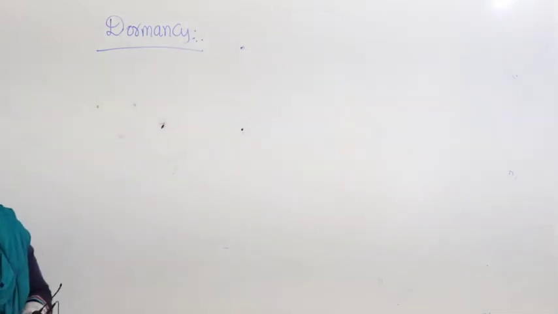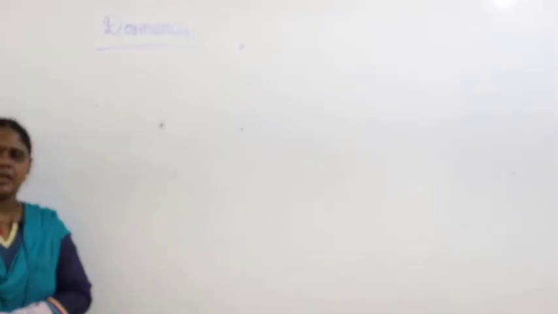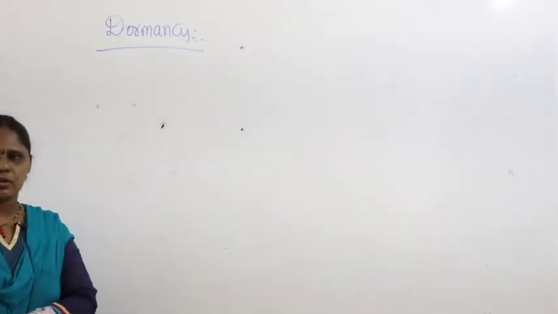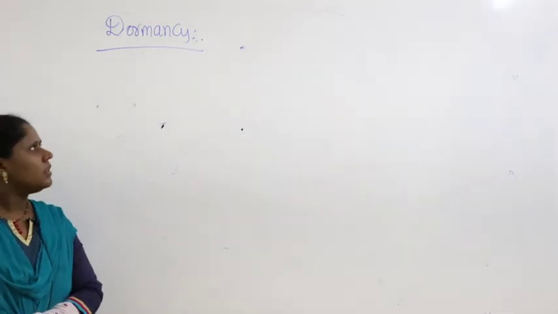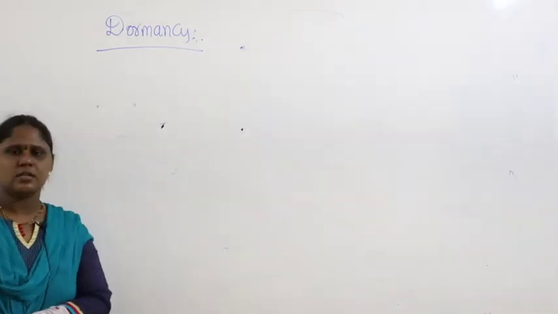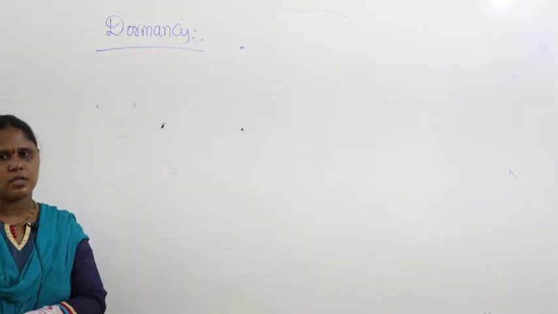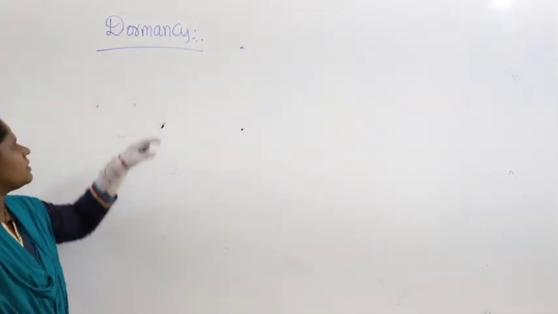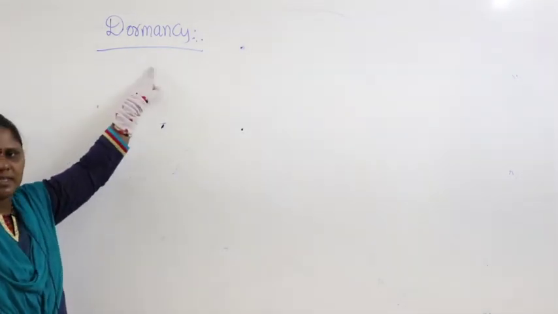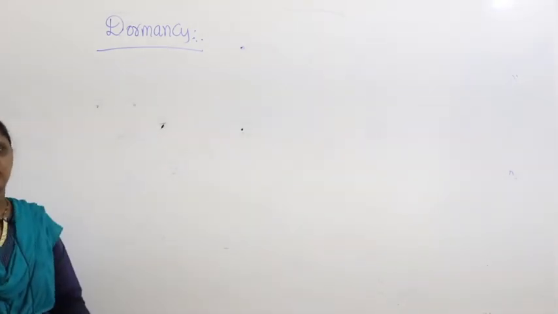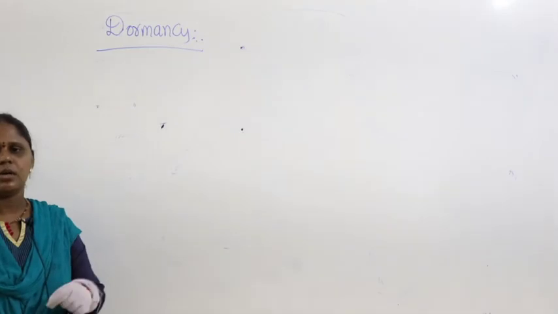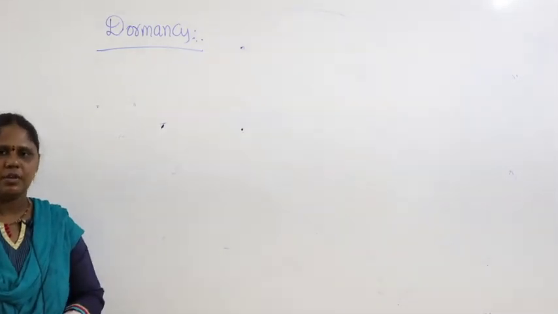Now let us study dormancy. Just now we studied a list of plant growth promoters and a list of plant growth inhibitors. Among the inhibitors, like abscisic acid and ethylene, they are most commonly responsible for dormancy. What is dormancy? We all know it is the inability of the seed to undergo the process called germination.